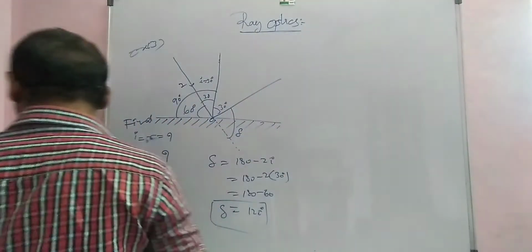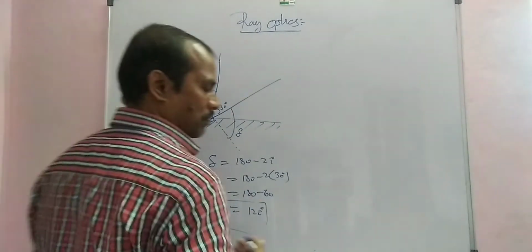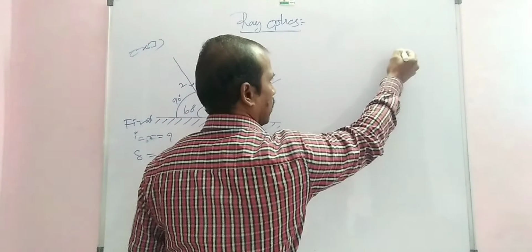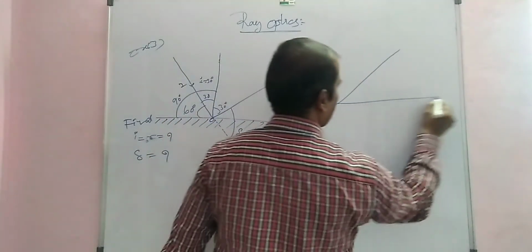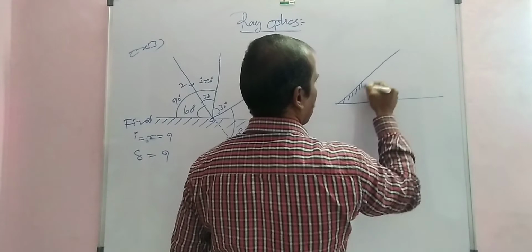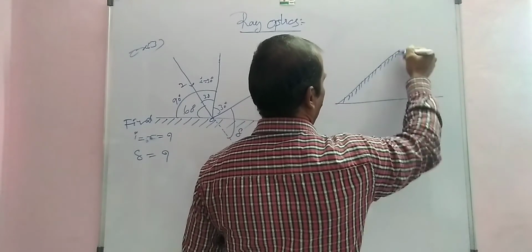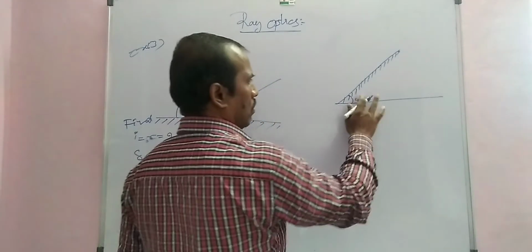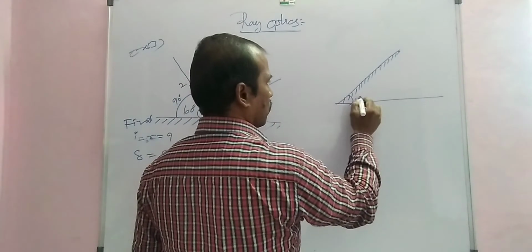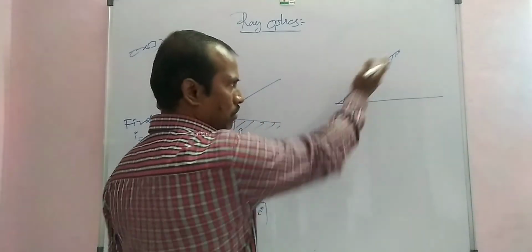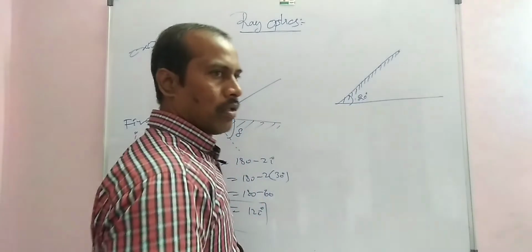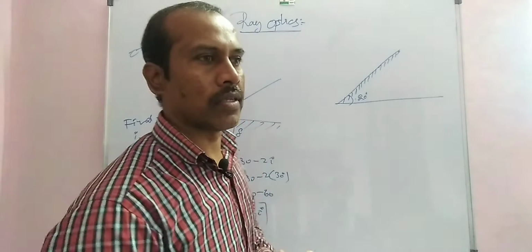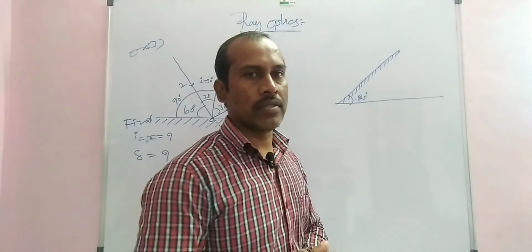Now the mirror is inclined with the horizontal. This is a mirror, plane mirror, inclined with the horizontal at an angle of, for example, 20 degrees.